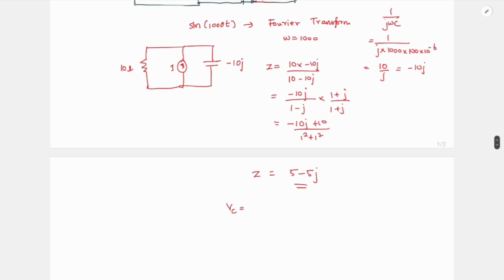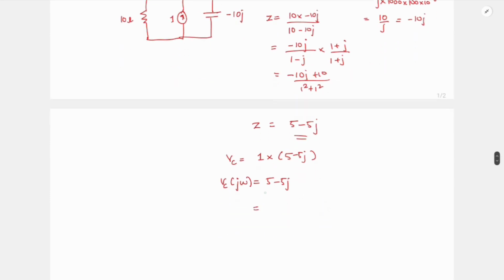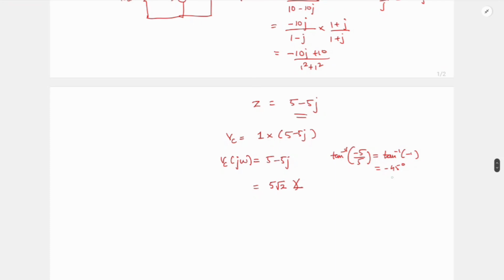What will be my Vc then? It is just I into this Z, so it is 1 into 5 minus 5j. So my Vc of j omega is 5 minus 5j. If I have to write it in magnitude and angle form, what will it be? Magnitude will be root of 5 square plus 5 square, which is 5 root 2. And my angle will be tan inverse of minus 5 by 5, which is tan inverse of minus 1, which will be minus 45 degrees, because my sign is negative here, so it is in the fourth quadrant.